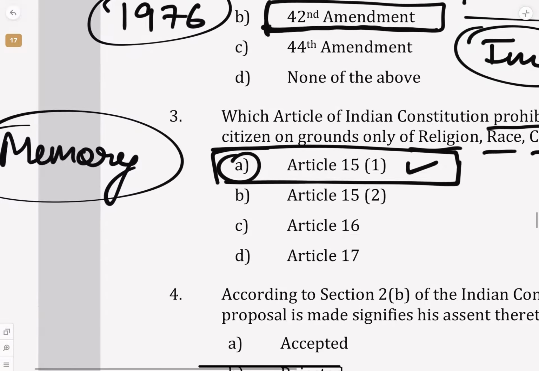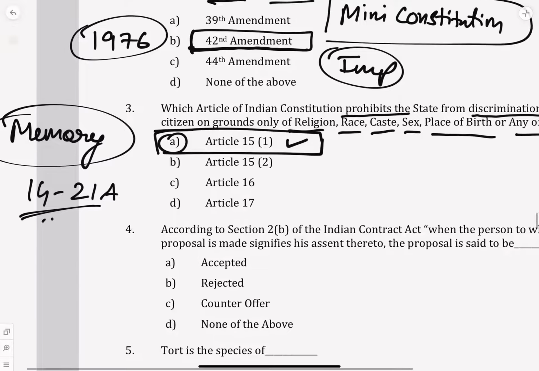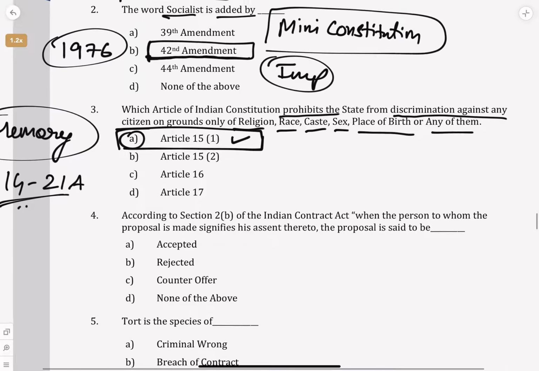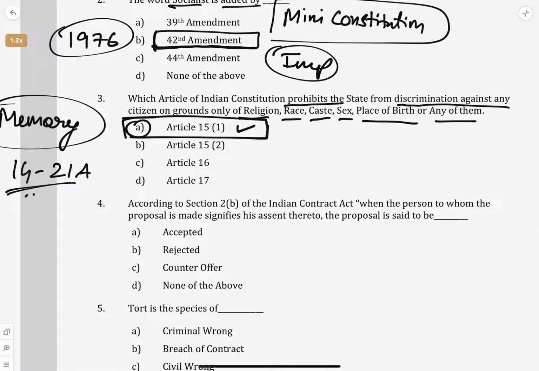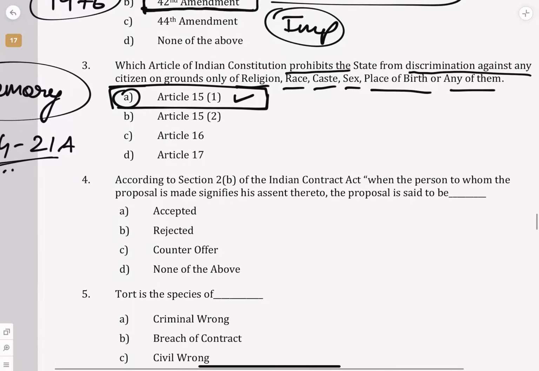There is no other go. It is a memory question. So make sure all the articles from Article 14 to 21A at least, you know by number. This is given in the ICSI study material, and I have also covered it in the video classes. That should be good enough.